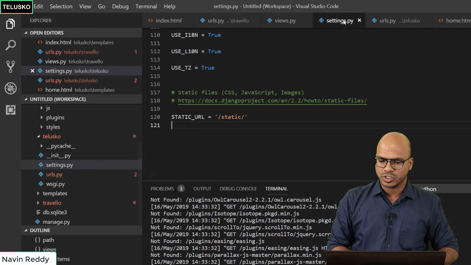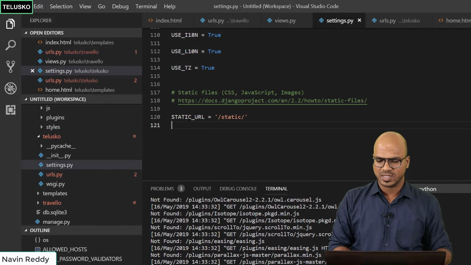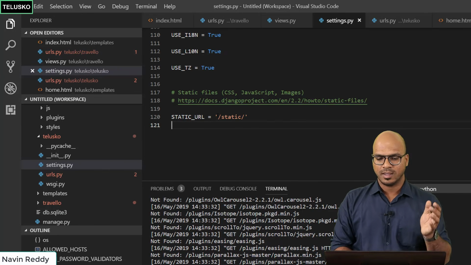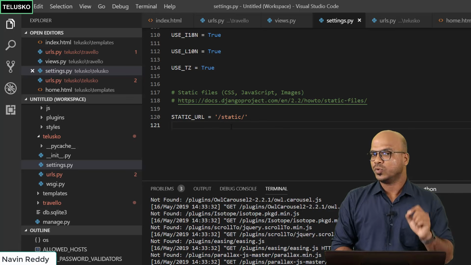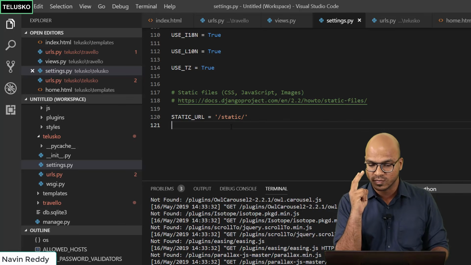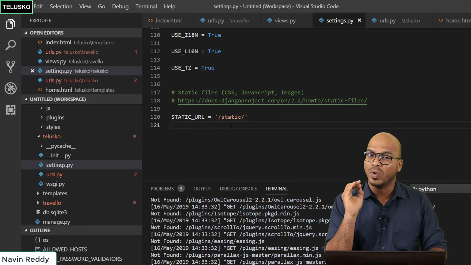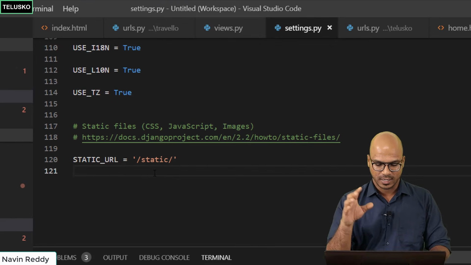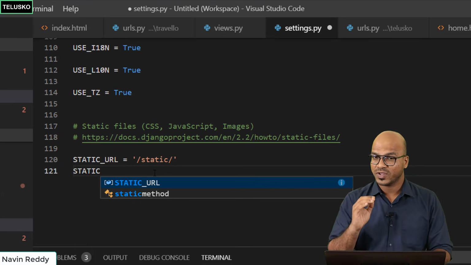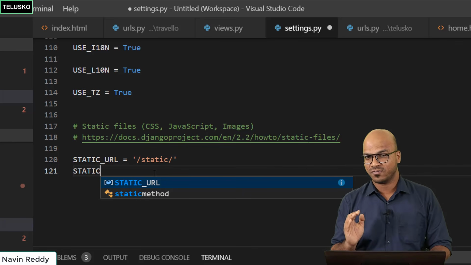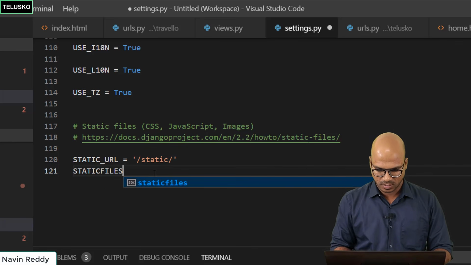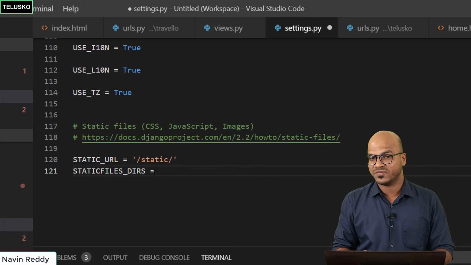Okay, what I'm talking about. So first of all, you need to go to settings.py, and here you can see we have a static URL by saying static. But then to make it work, to use the static files, we have to work with two more settings here. The first one is to specify where you will find all the static files. So we are informing Django now where you will find all the files. So we'll say STATICFILES_DIRS, and here we have to specify the path. It can be multiple paths, so we'll be using a list.